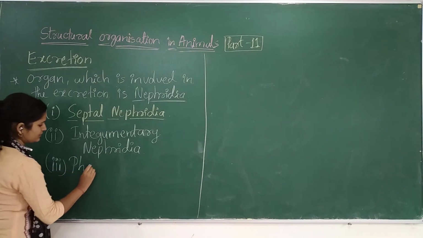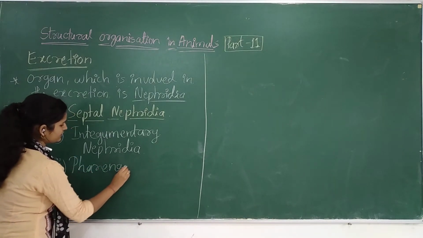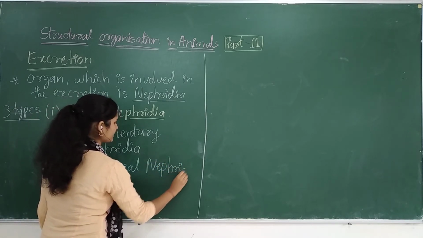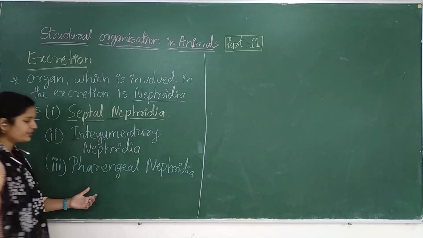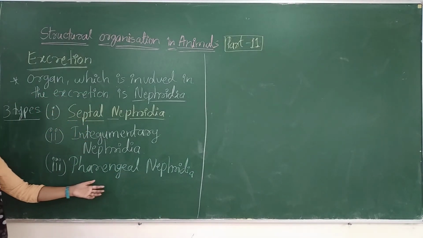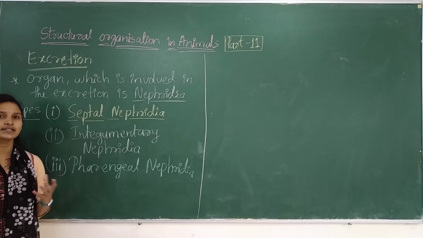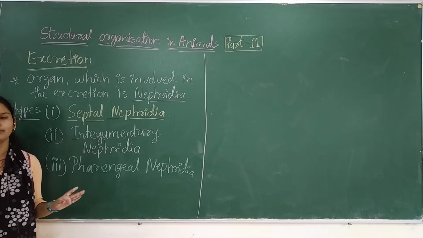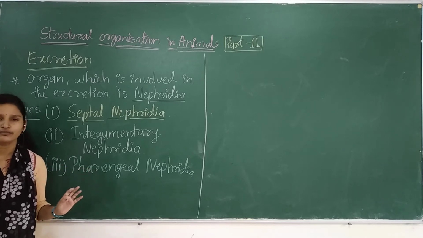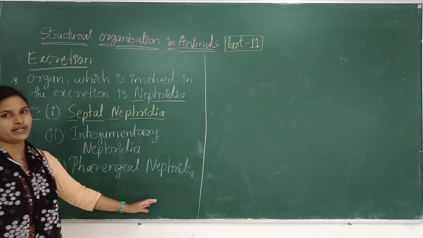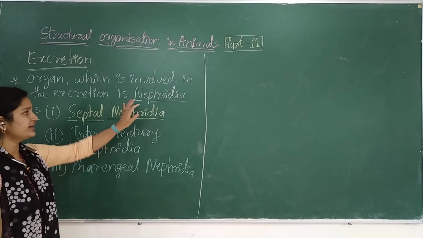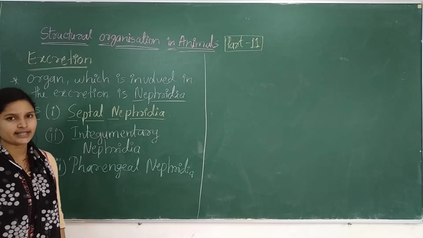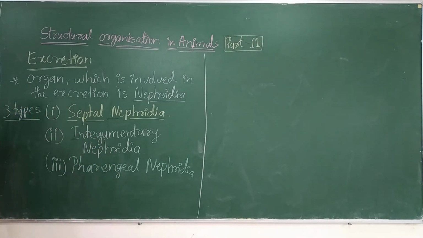Very good, pharyngeal nephridia. So what do you mean by this? It is present at the pharyngeal part, the pharynx region. These types of nephridia are present in the cleft, and we call them pharyngeal nephridia. So just understand, nephridia are the excretory organs present in the earthworm.